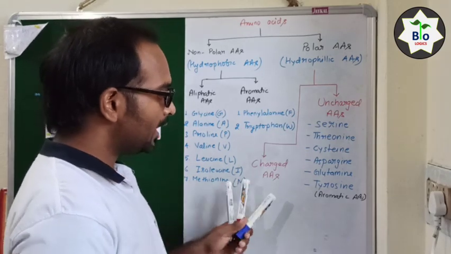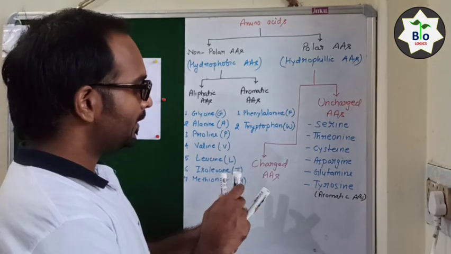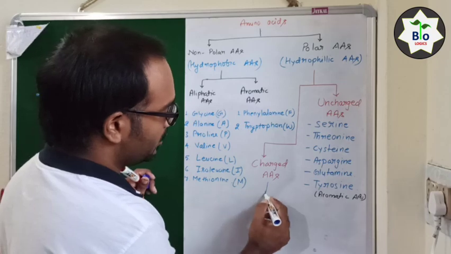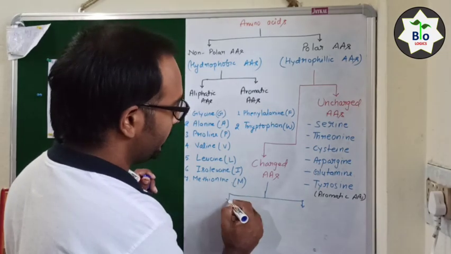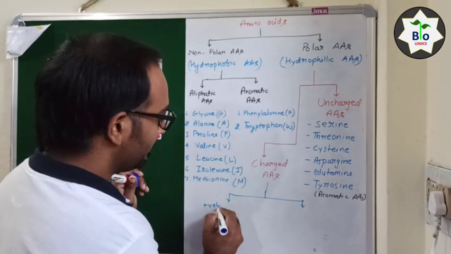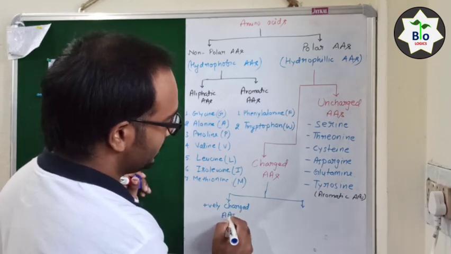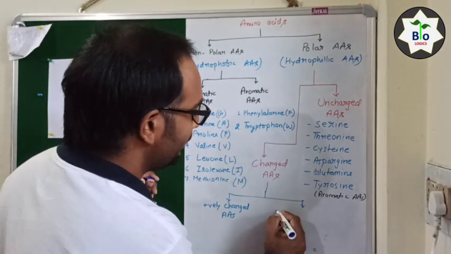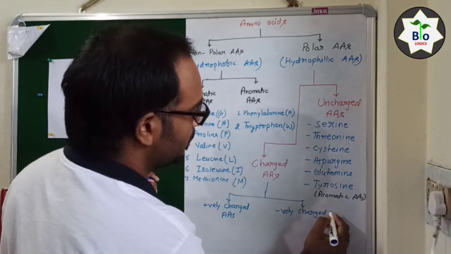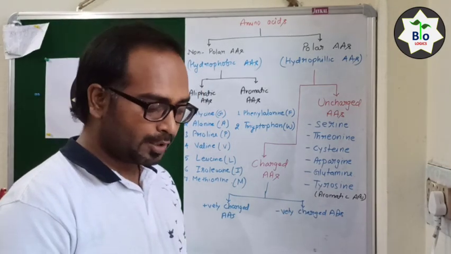On the other hand, there are some charged amino acids. These charged amino acids are further categorized into two different categories: positively charged amino acids and negatively charged amino acids.